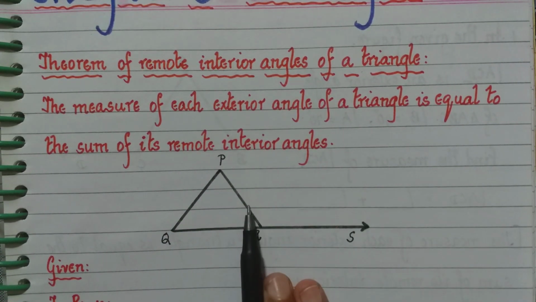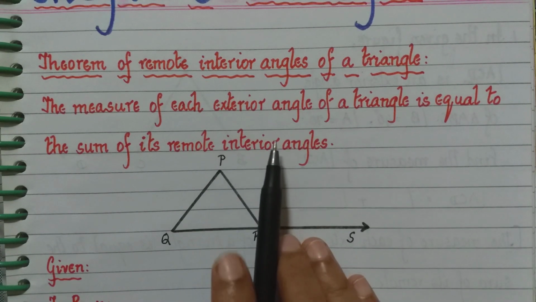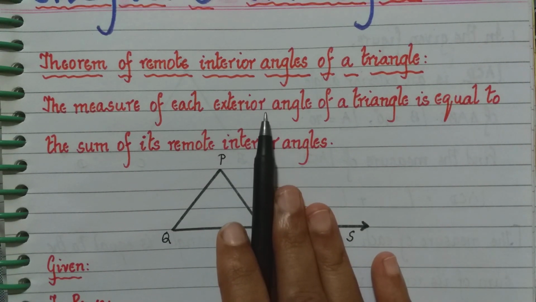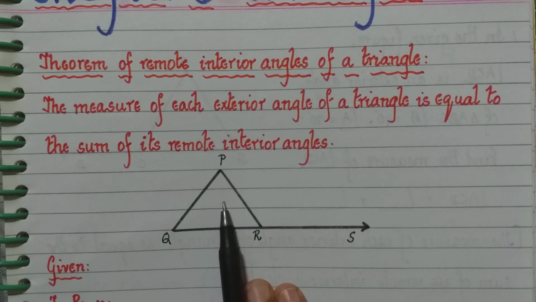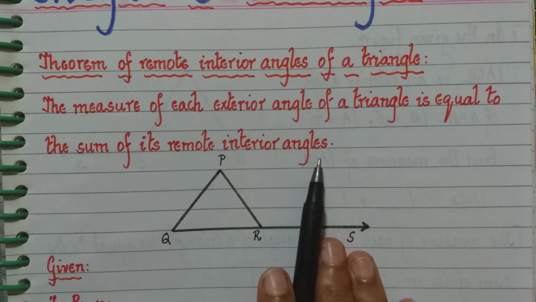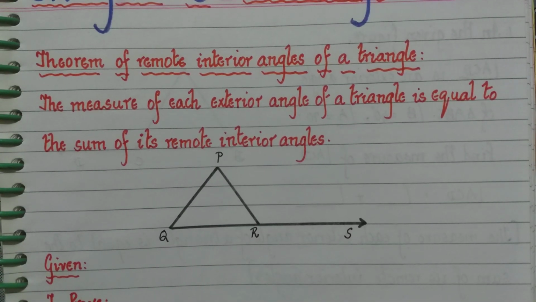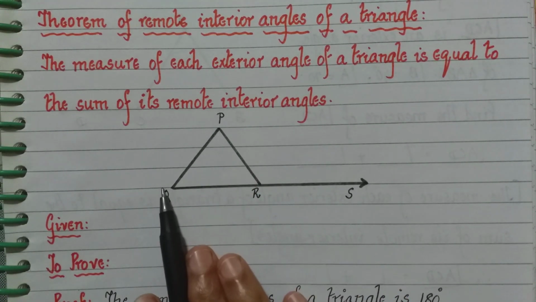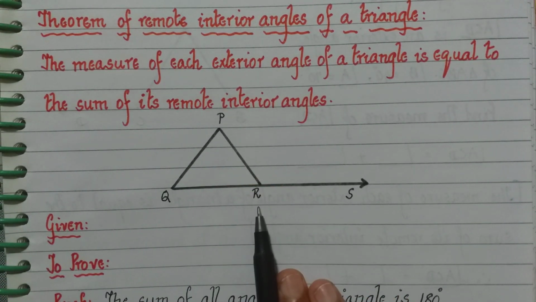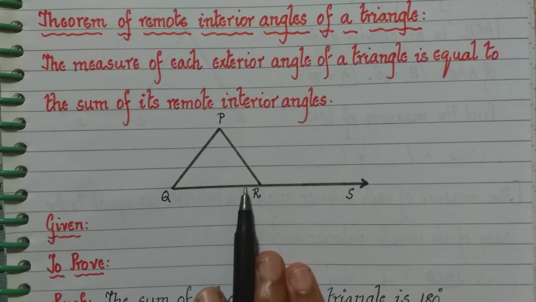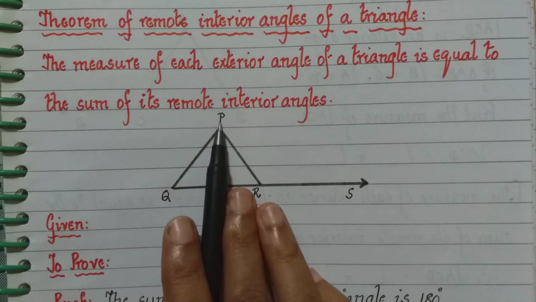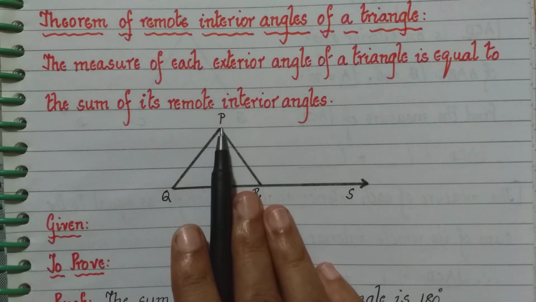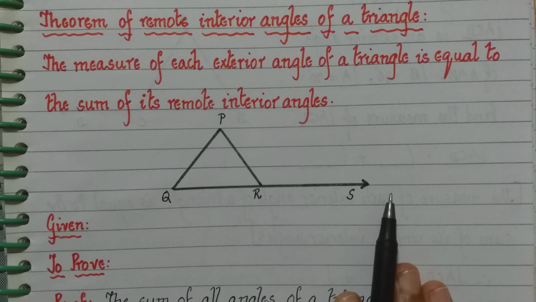Now first let us look at the figure and try to identify which is the exterior angle of a triangle we are talking about in reference to this figure, and which are the remote interior angles. Now look at this figure here. You identify that we have a triangle PQR. You see that the side QR is extended to a point S such that an angle is formed here called angle PRS.